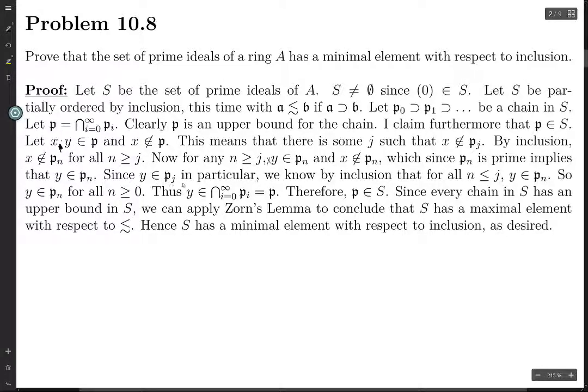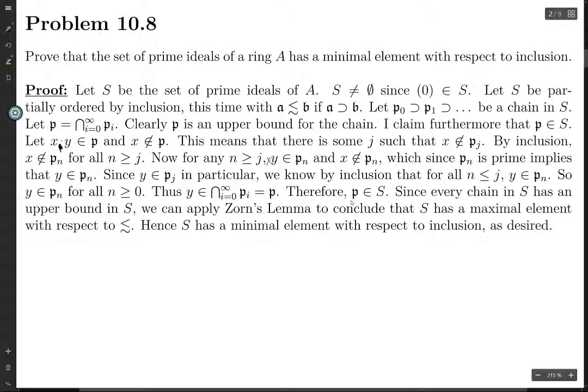Well, since y is in Pj, we know by inclusion that Pj is contained in Pn for every single n less than or equal to j, and so in particular y must be an element of Pn. So we've proven that y is in Pn for every single n greater than or equal to 0, which means that it's in the intersection of all the Pi's, which is P.